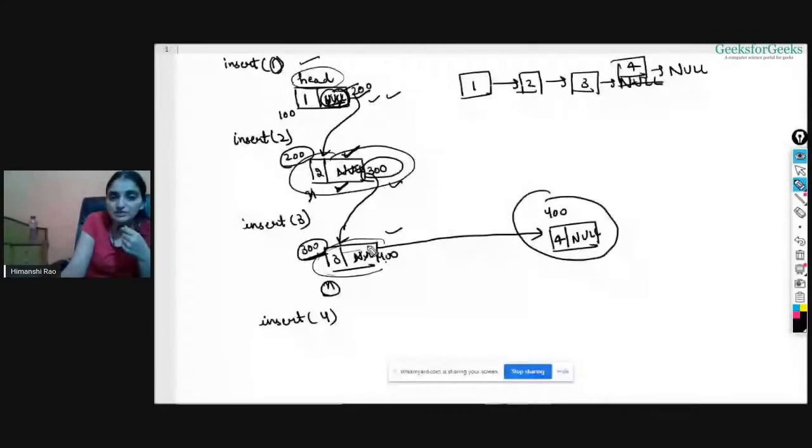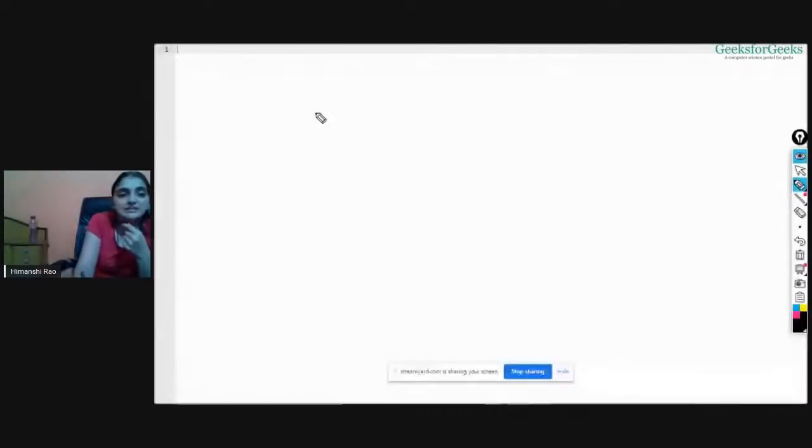So say I have n nodes inside my list. What will be the time complexity? You are traversing over all the n nodes, right? So time complexity will be O of n, which is okay, but we need to improve it. Say I want a complexity O of 1. I don't want this O of n. So let's further improve it. Let's try to do something else inside it.